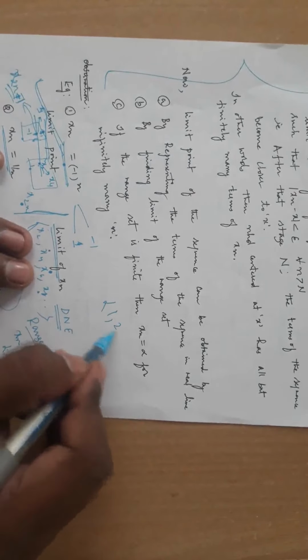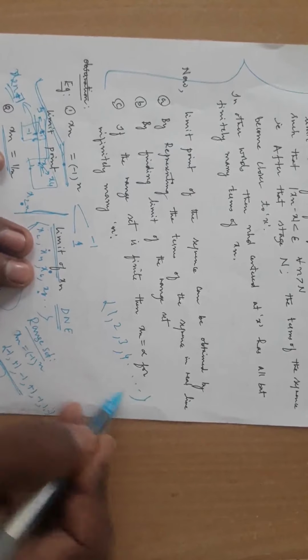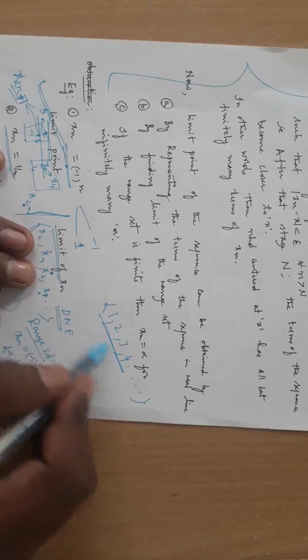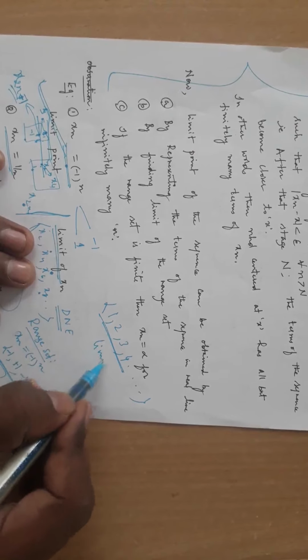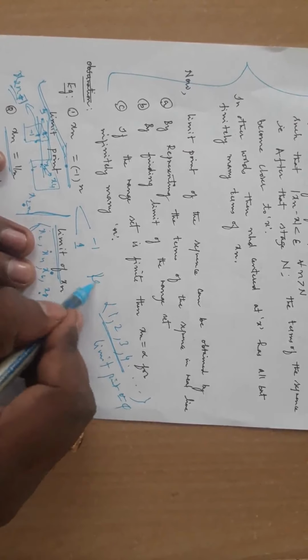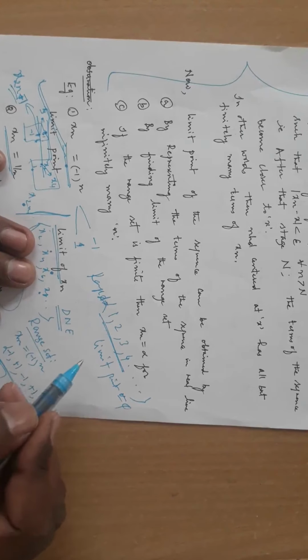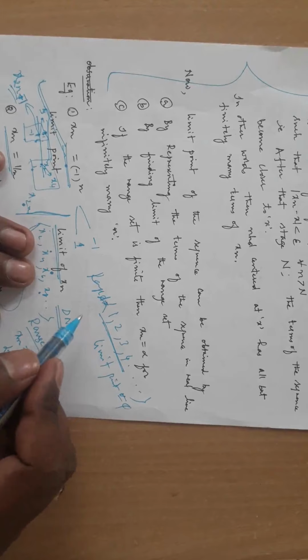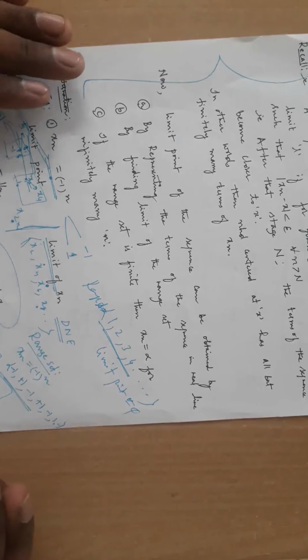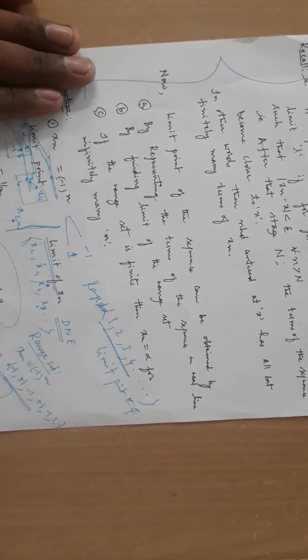Getting my point? Or else you may have a sequence like 1, 2, 3, 4, nothing but natural numbers. Infinitely many terms are there, but no limit point. The limit point is empty. This is the range set. Whether the sequence has a limit need not be. The sequence doesn't have a limit. Getting my point?